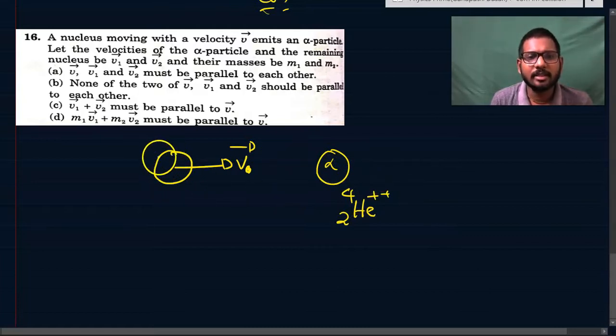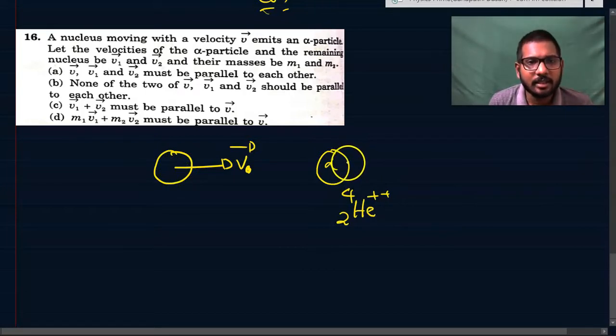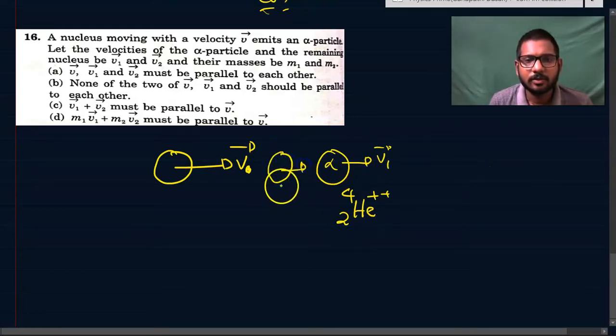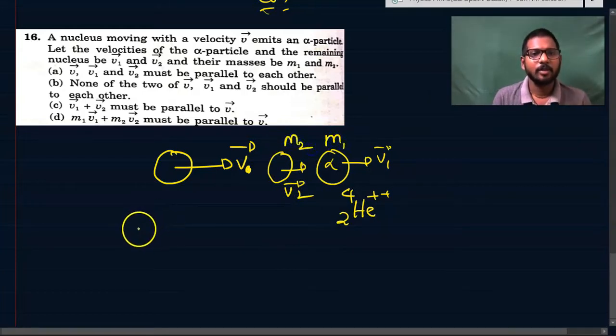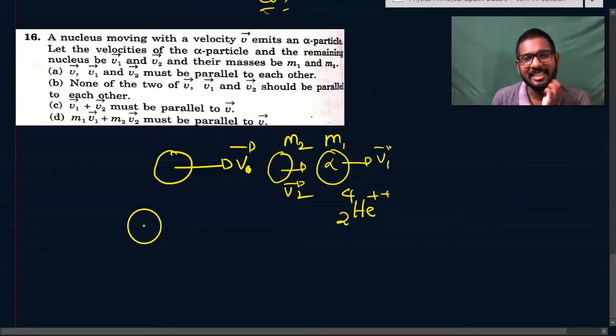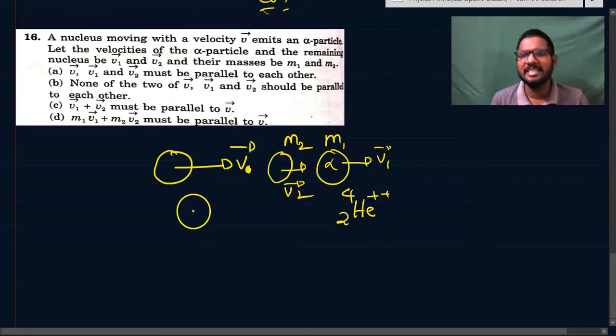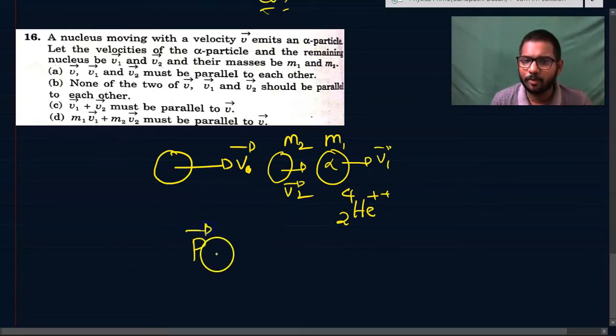So after the nucleus emits an alpha particle, the alpha particle velocity be v1, and nucleus velocity is given as v2, and their masses be m1 and m2. So the relation between these three. So students, initially what should be done? Because of internal force only that alpha particle is emitted. That means there is no external force. If there is no external force, initial momentum should be equal to final momentum.